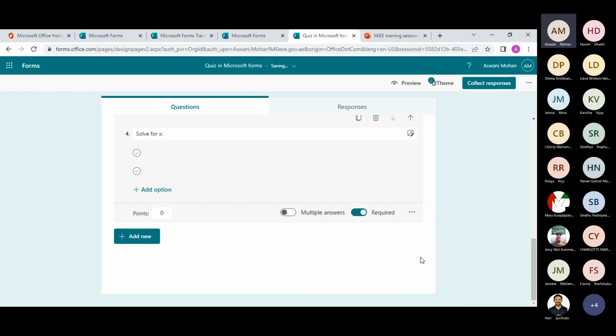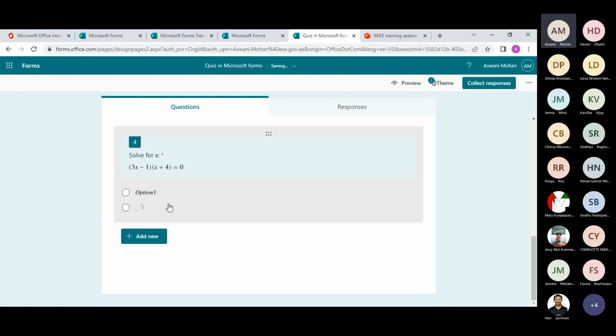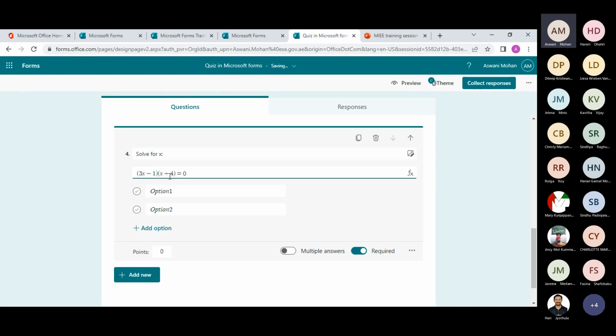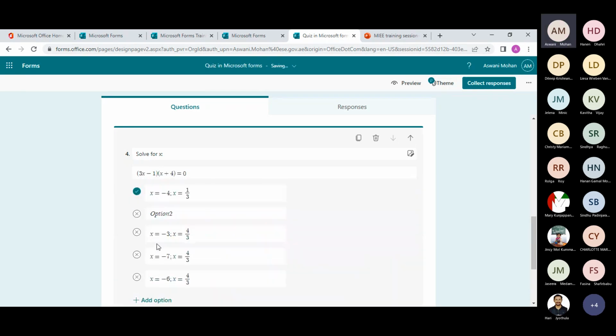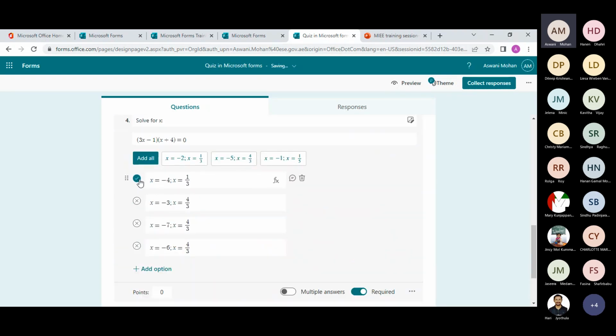Choose the math option under the question. Here you will get an option to enter the equation. So I enter the equation. Solve for X. Sorry, I just put the incorrect equation. Now when you click on this, you will be suggested a list of options. Let's try again. Yes, so you will get the options. I am adding all the options here. And the correct answer is automatically checked here.